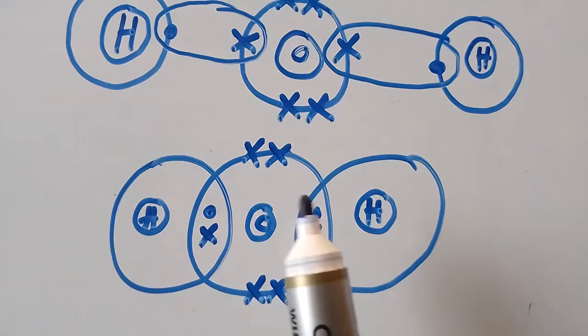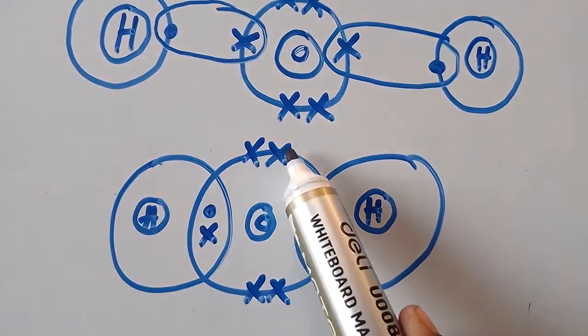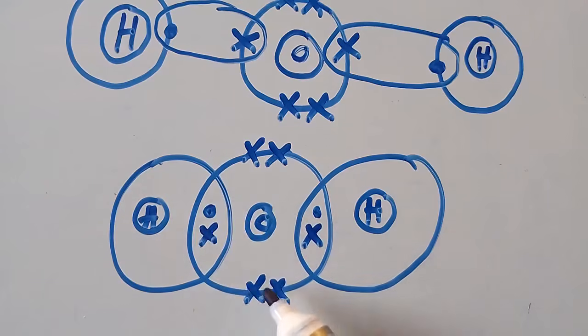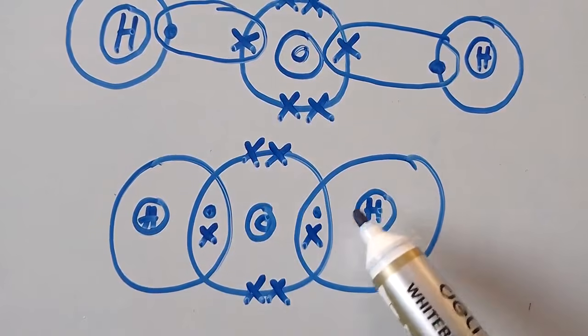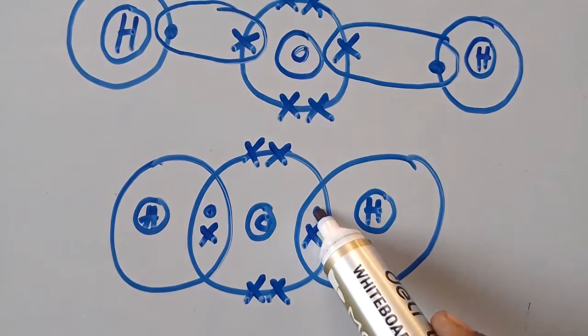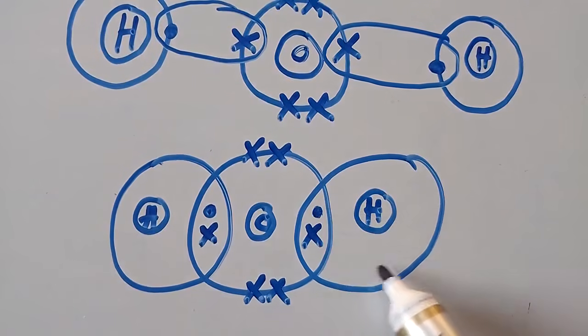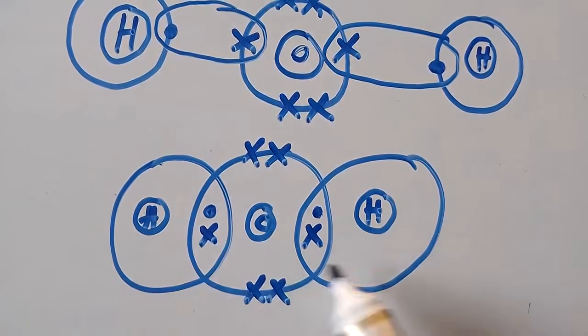As you can see, oxygen must have 8 electrons in its outermost shell to be full. If you count 1, 2, 3, 4, 5, 6, 7, 8, there are 8 electrons. Even hydrogen needs 1 electron, and it has gained 1. If you count here, we have 2, and there, we have 2. So this is how these bonds are formed.